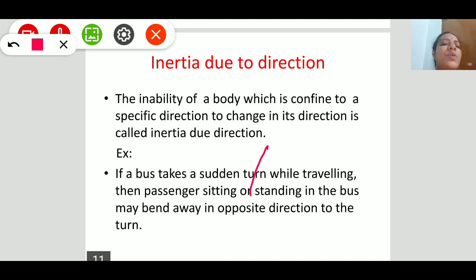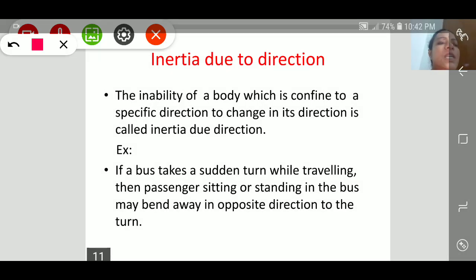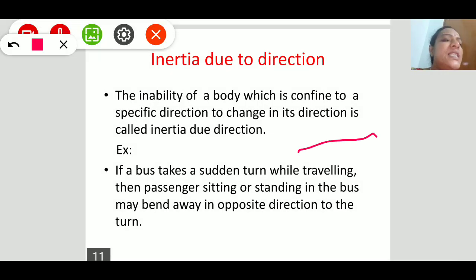For example, we can take the same bus example. Suppose a bus is moving in this direction.